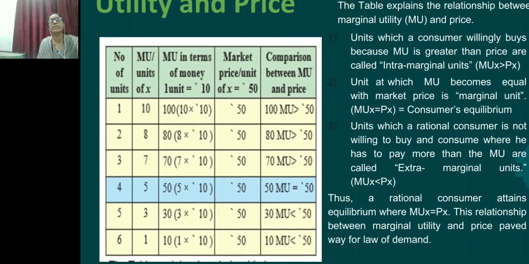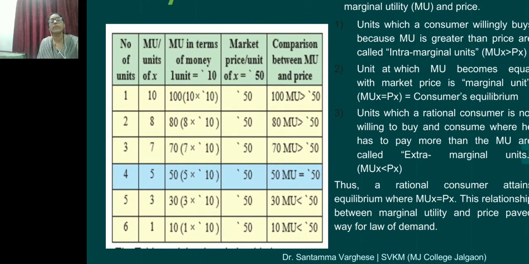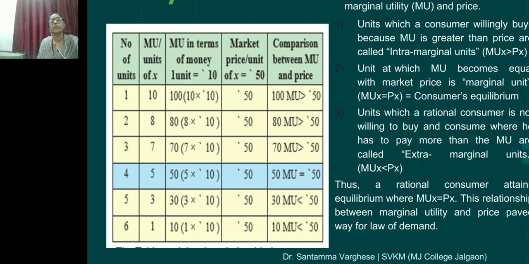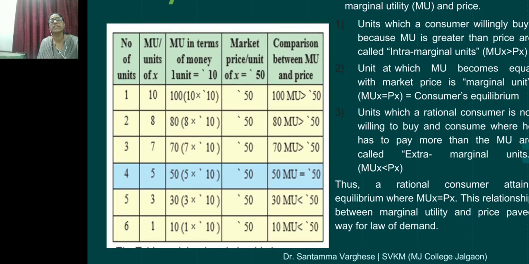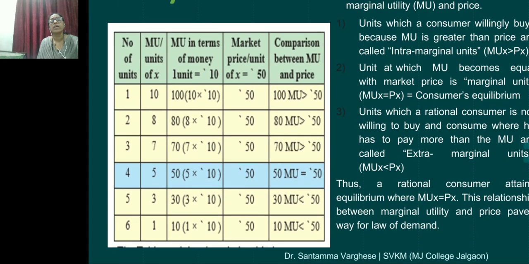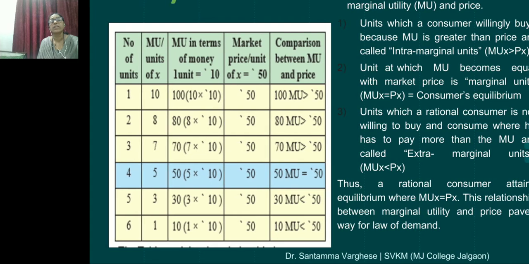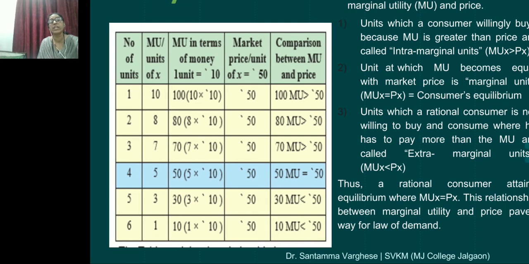Number of units, it is shown 1, 2, 3, 4, 5, 6. Marginal utility of X, in the chart it is given 10, 8, 7, 5, 3, 1.